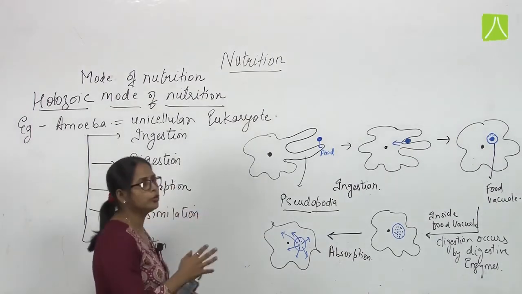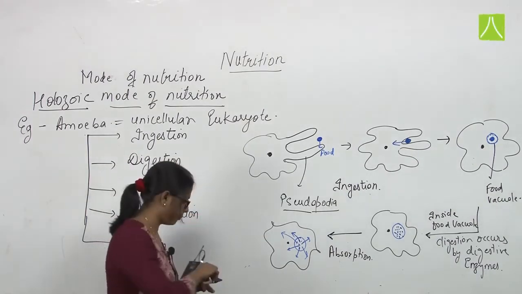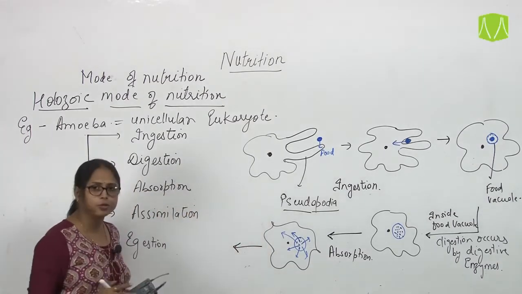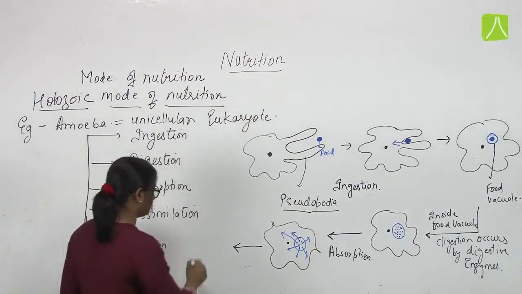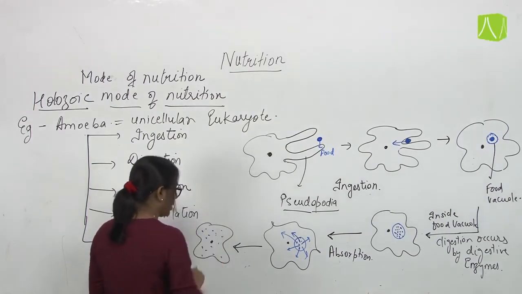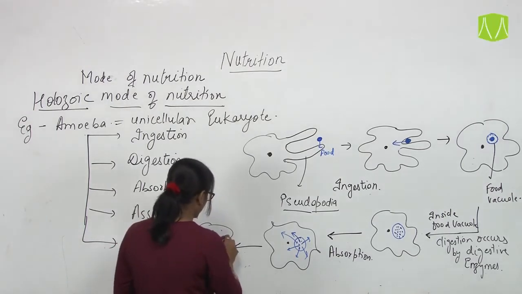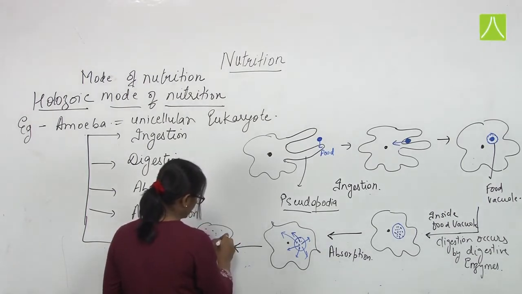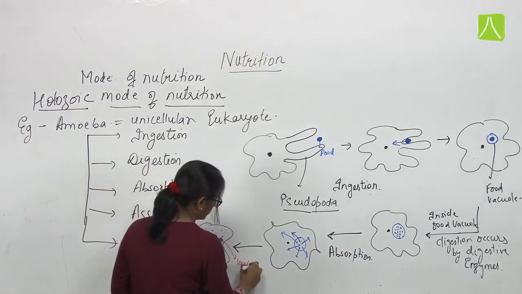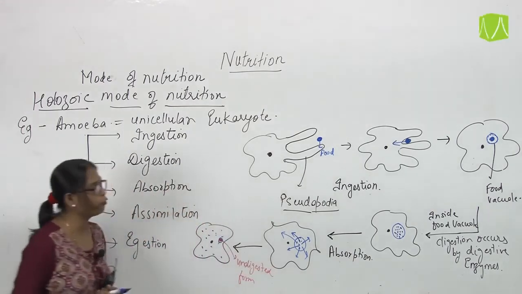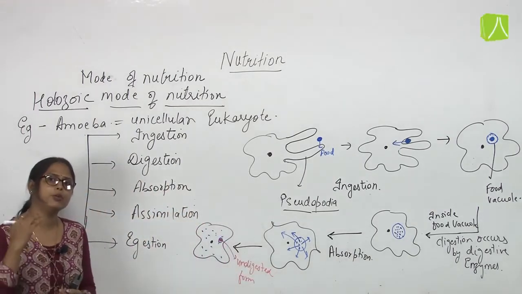In multicellular animals, this takes place through blood. Later on, these digested nutrients which are released into the cytoplasm will get utilized. So all the nutrients have now been utilized by the cytoplasm. But inside the food vacuole, what is left? The undigested matter. This undigested form is left behind in the food vacuole. Now it's very important to release it out.